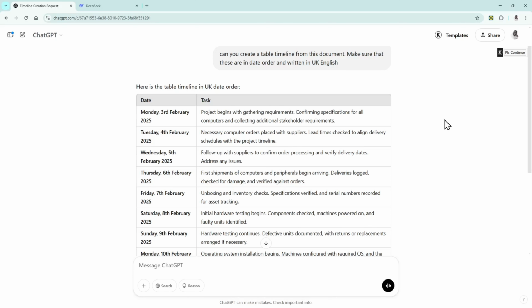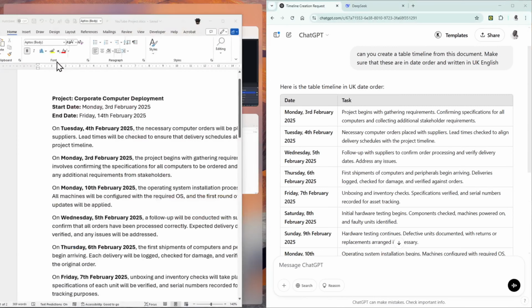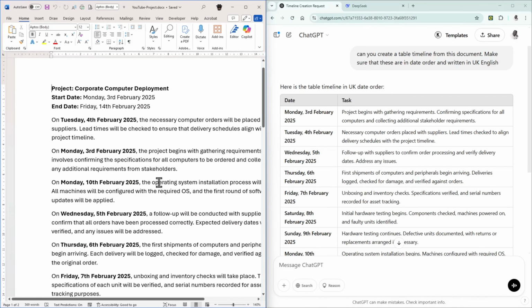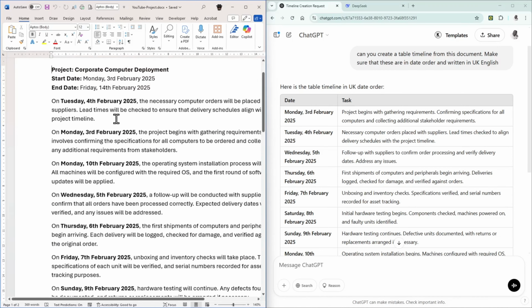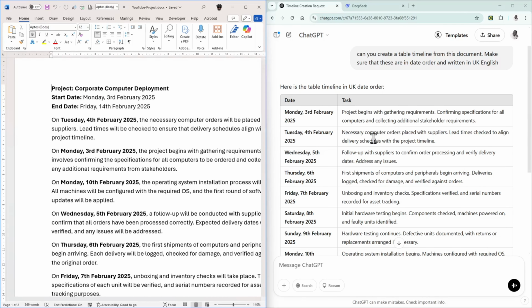So let me just do a little side by side. I'm going to use my Windows key and right to snap that to the right, and then I'm going to use this to snap to the left. So it's done what I've asked. It's created my table. So that again is a really good use case for using ChatGPT, and I think that's amazing. So these are really good use cases for using an AI tool in your everyday use.